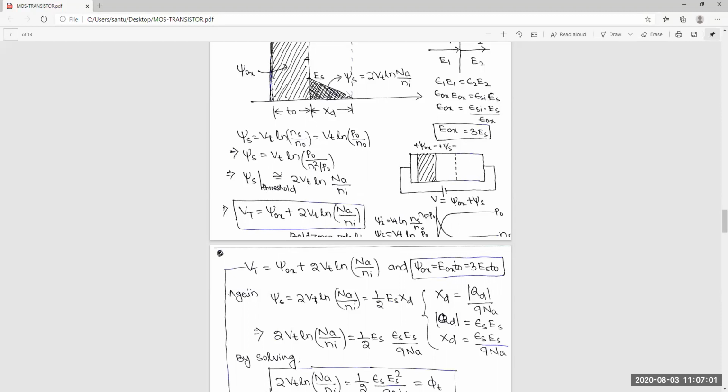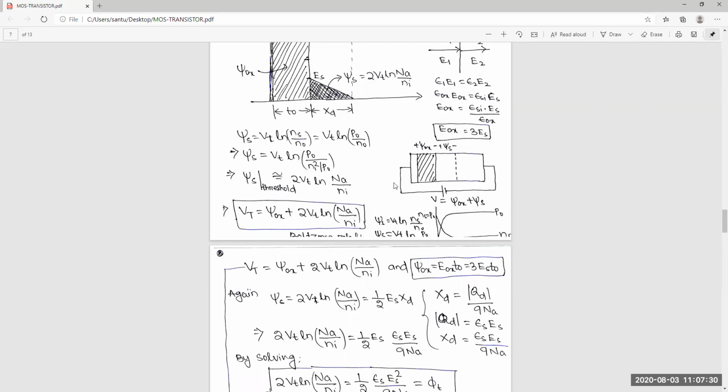And this part also, how it is 3 times, this part also clear? Yes, sir. Okay, now we can calculate Vt. Vt means this part. So Vt is nothing but phi OX plus phi S, the potential of the oxide and the potential of the surface. Yes or no?